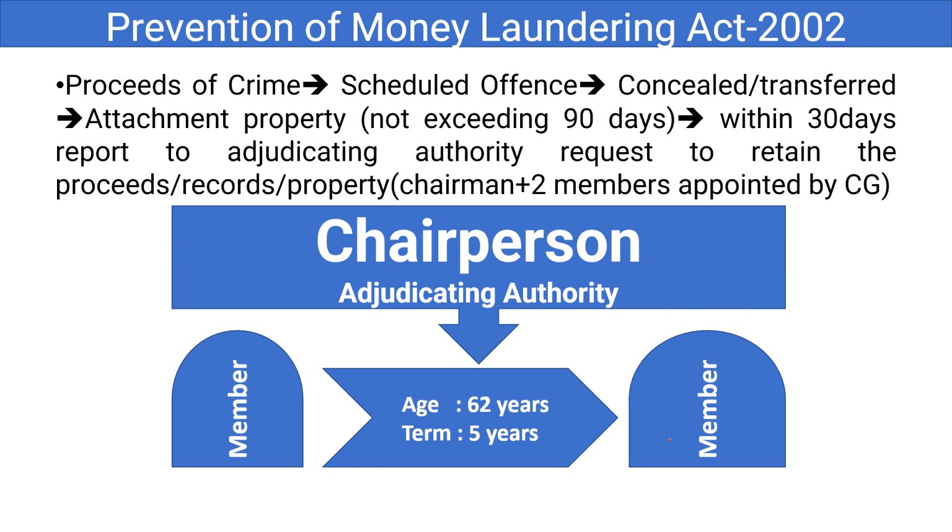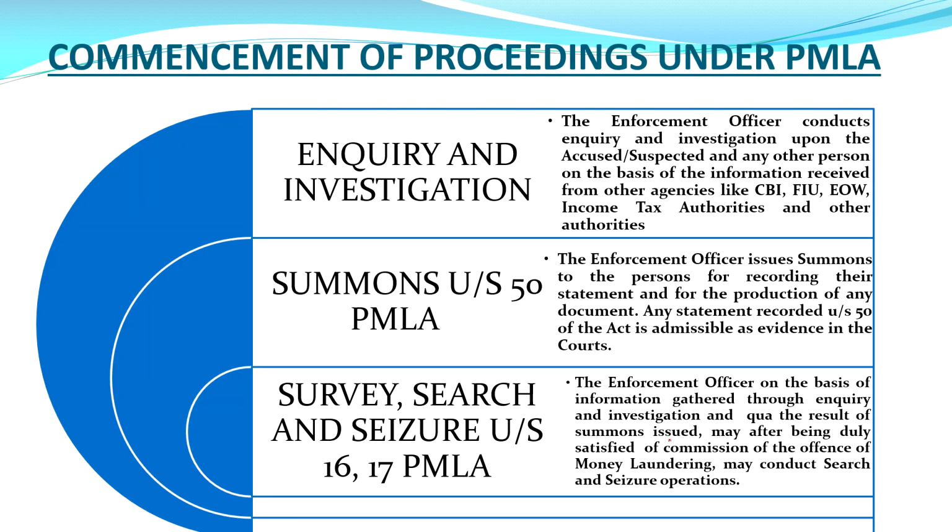And the chairperson's age will be less than 62 years, and the term will be for a period of 5 years. It will be the same for members and the chairman, also for the adjudicating authority. Here there will be inquiry and investigation.